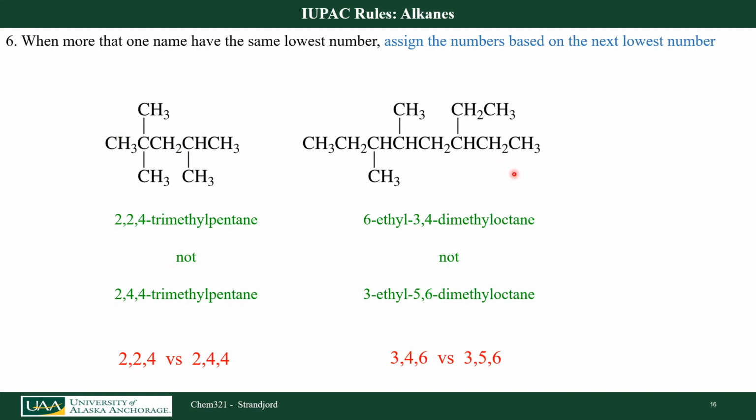Another example here is that I go 1, 2, 3, 4, 5, 6, 7, 8. I have 8 carbons in my parent chain. That's going to be an octane. I have a substituent at carbon number 3 if I started on the left-hand side. I have a substituent at carbon number 3 if I started numbering on my right-hand side. So I need to look at other substituents to get a lowest number. And sure enough, this other methyl group here is closer to the left-hand side. So in this case, I'm going to go 6-ethyl, and then I'm going to have a 3,4-dimethyloctane, because I get a lower numbering system if I start from the left rather than starting from the right.